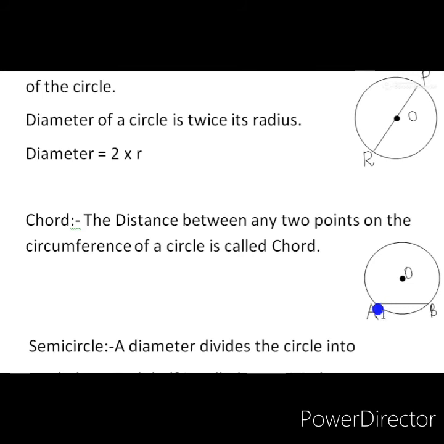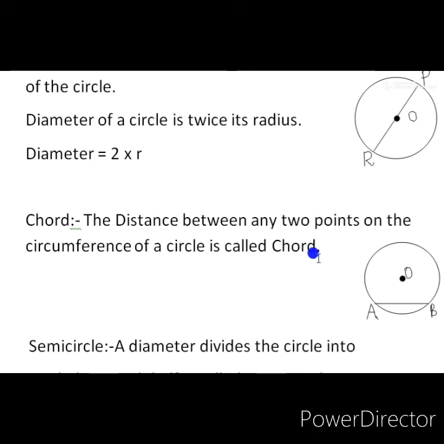So for example, this is a chord. Both the endpoints of this chord are on the circle, but it is not passing through the center of the circle. So we can say this is a chord, chord AB. A diameter is a chord, but a chord is not a diameter. Because what is the meaning of chord? The distance between any 2 points on the circumference of a circle is called a chord.